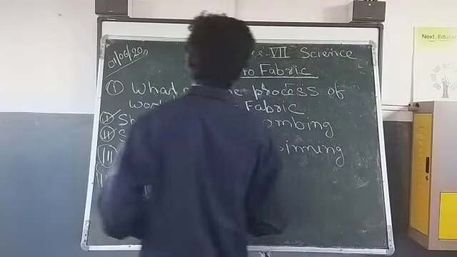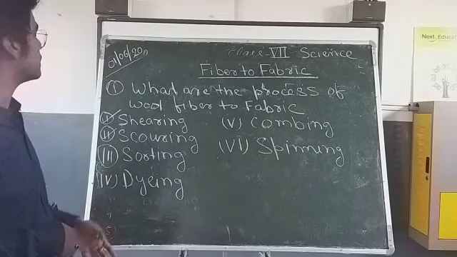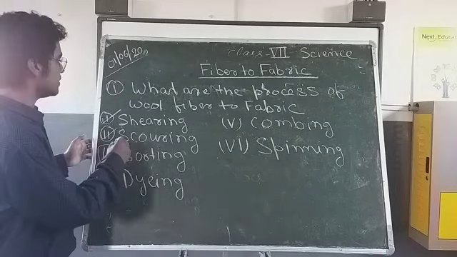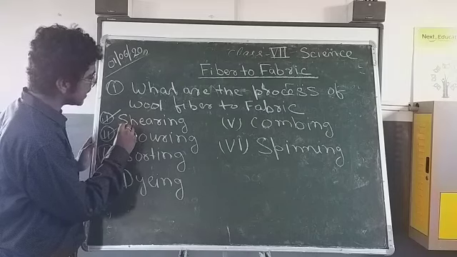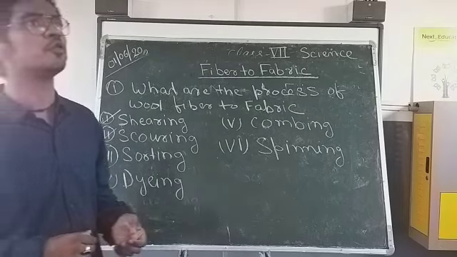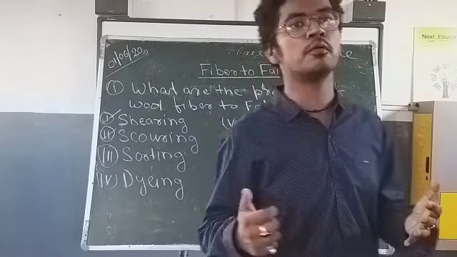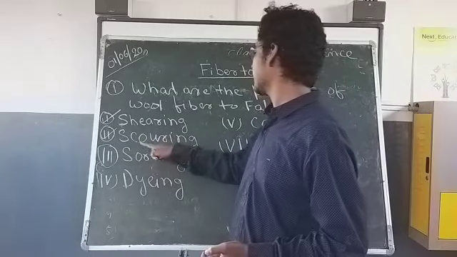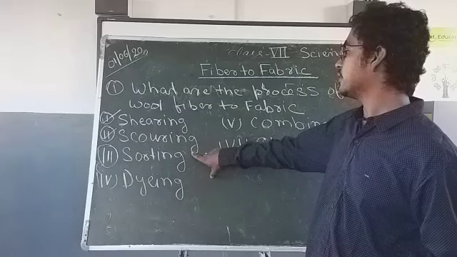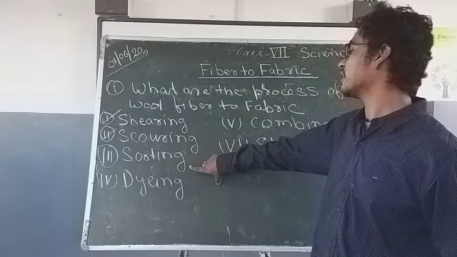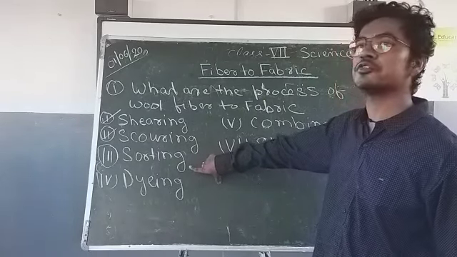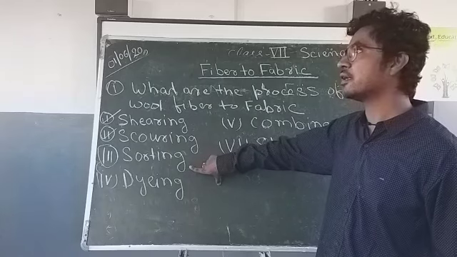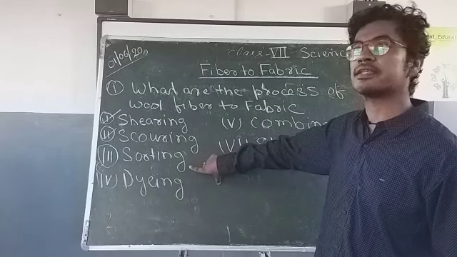Now let's revise it once. First is shearing. Shearing is the cutting of wool, which has the full bulk of the wool of the animal. After shearing is cleaning. Third is sorting. We have to make the same size for making good woolen items.